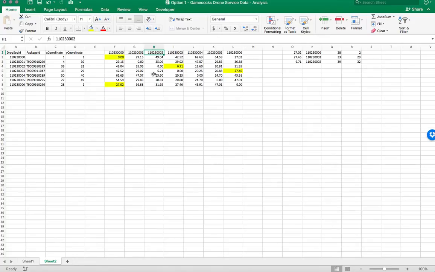I'll look out for the distance. Here again, 0, 0 is the same location. I ignore it. 6.7 is already there because you have already delivered your drop sequence ID 3. So we'll ignore this as well. The next point is 13.6. So this is where we are supposed to go. But again, this is not done. So I'll take this location, reach here,